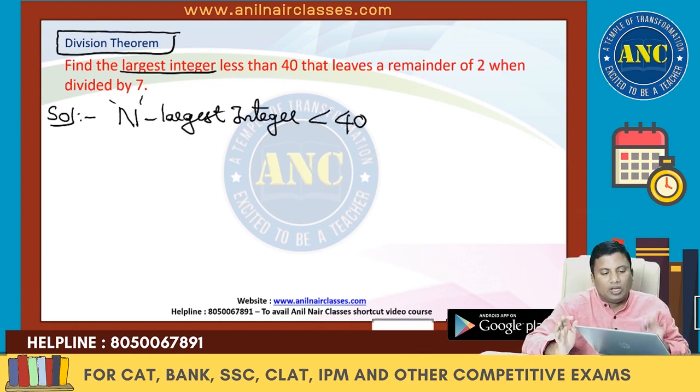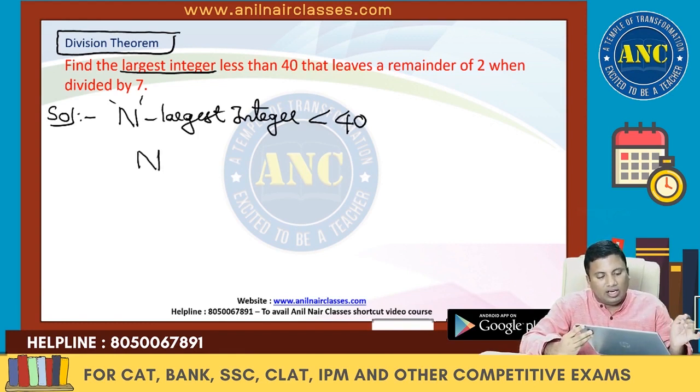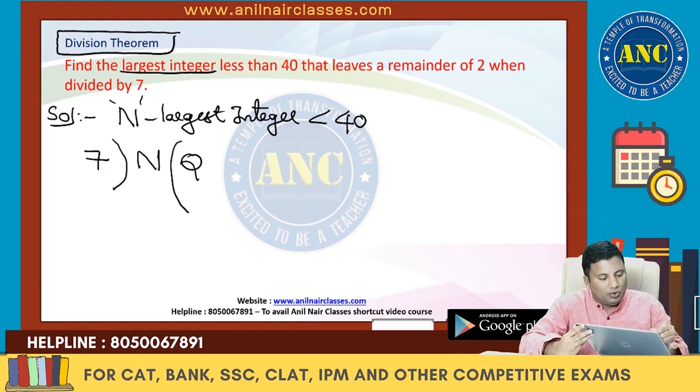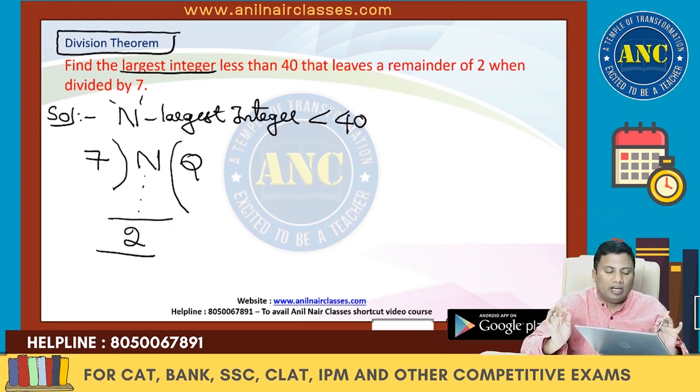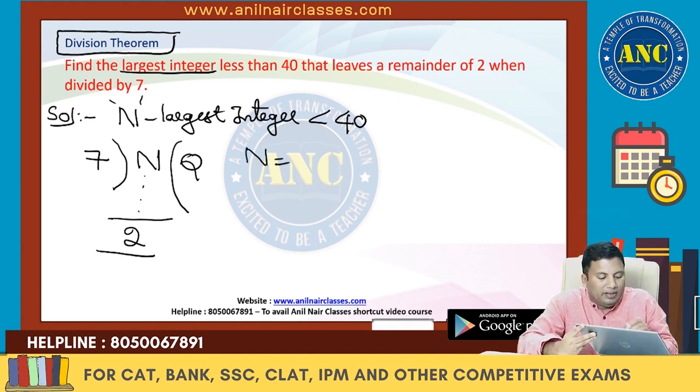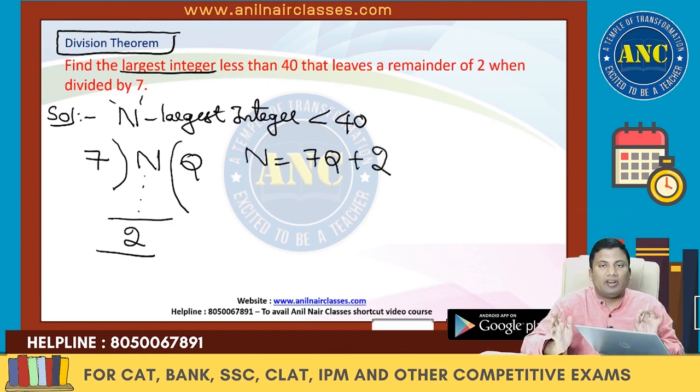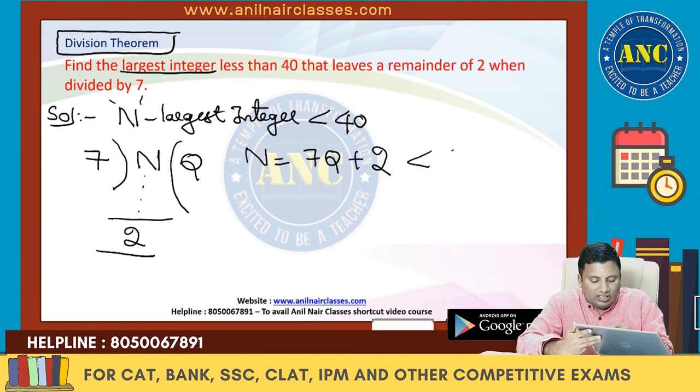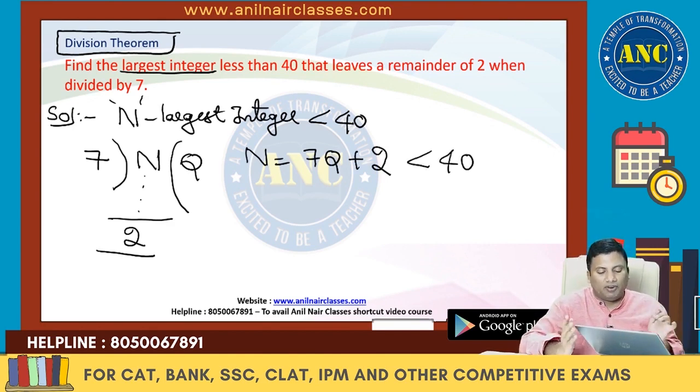First condition: this largest integer is n. When you divide a number by 7, the quotient I don't know, so let it be q. When you divide a number by 7, I got a remainder 2. I hope it is clear. According to the division theorem, dividend is divisor into quotient plus remainder. So 7q plus 2, with the restriction that it must be less than 40.